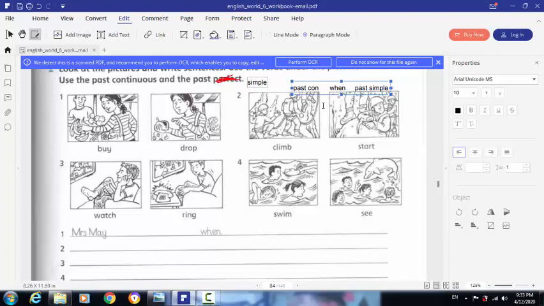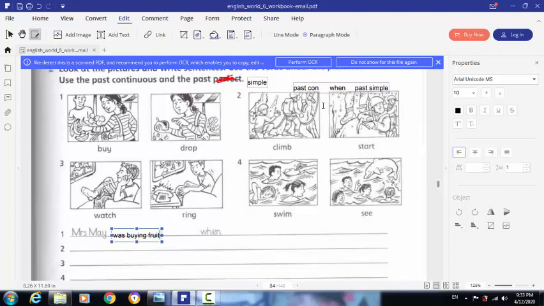Mrs. May, what was she doing in this picture? I'm going to write it here. Mrs. May was buying fruit. When?